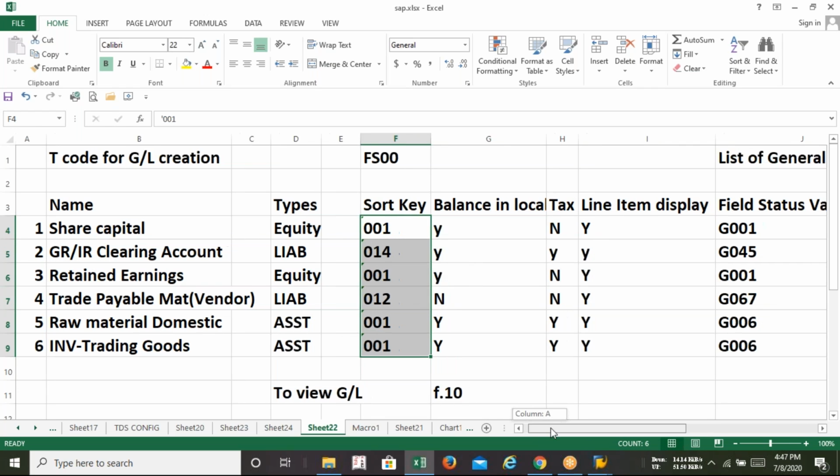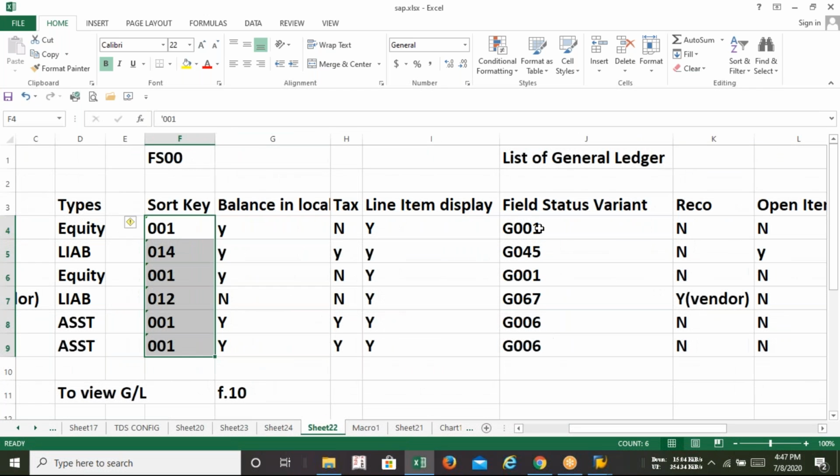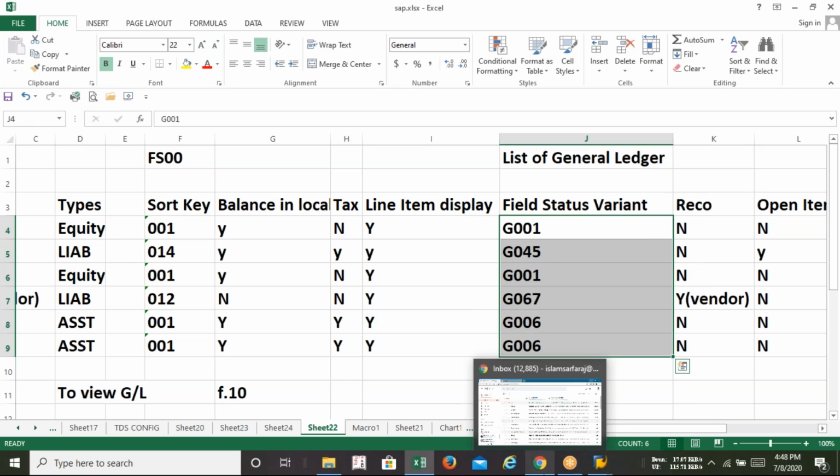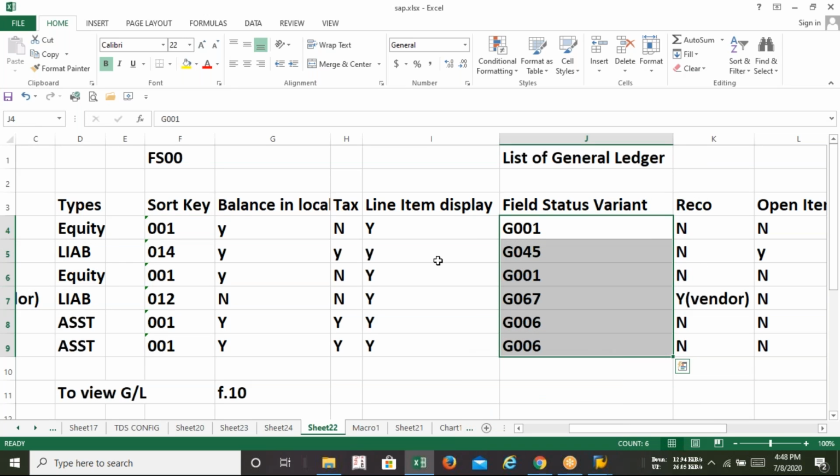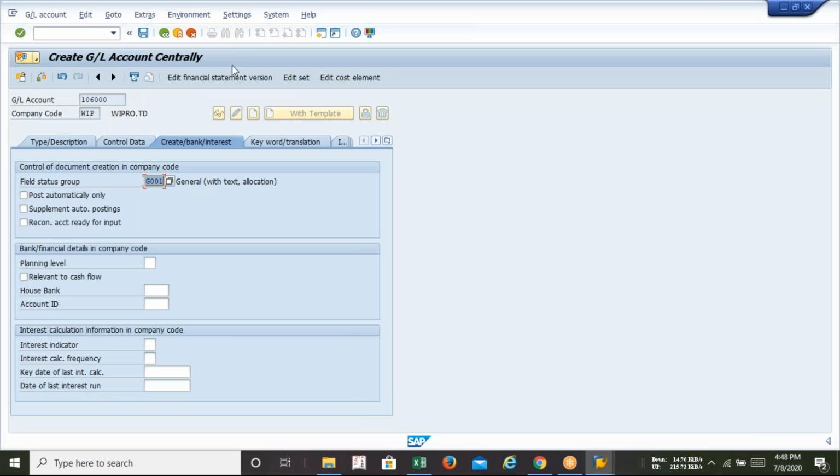Next, come to the general field status group. In field status also you can see that G001 is there, 45 is there, 67 is also there, 16 is also there. So this list you need to recall at the time of creation. That's why I have told you, just take a screenshot. So now I'm going to save it. You can see that it is getting saved. It means you have created a GL.